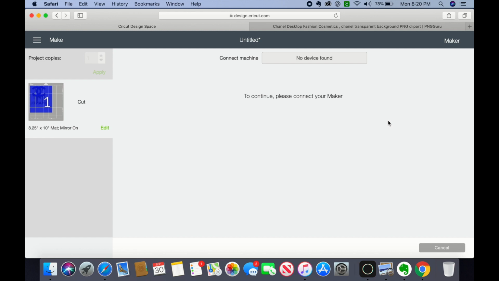I've already printed out the shirt. I'm going to show you guys the after product. But once you print it out here, it'll go to your Cricut Maker and it'll start telling you the things that need to happen next.